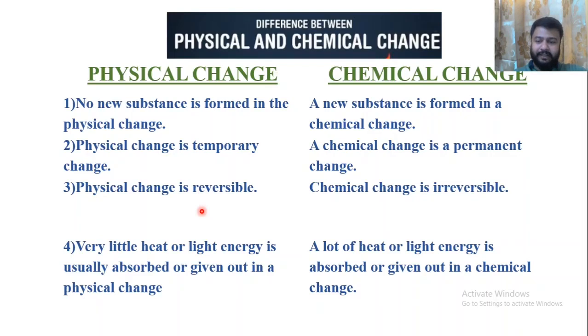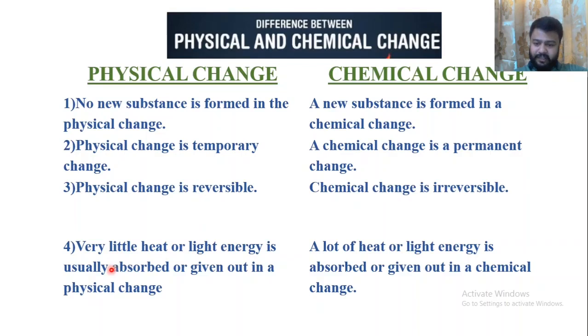We can also say physical change is reversible. For example, we can melt ice to form water, and again form ice by cooling it. But chemical changes are irreversible. Once formed, we cannot reverse the change.